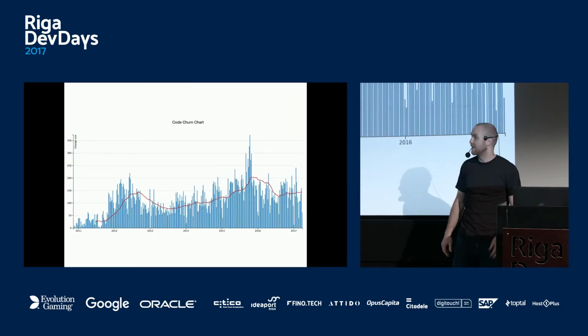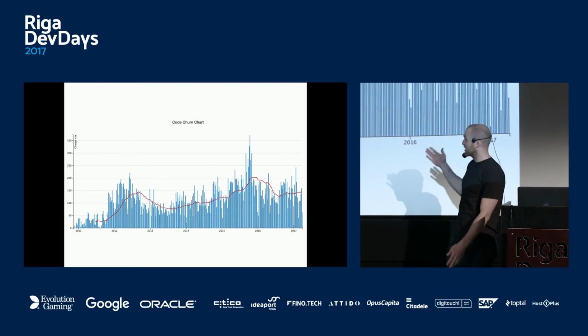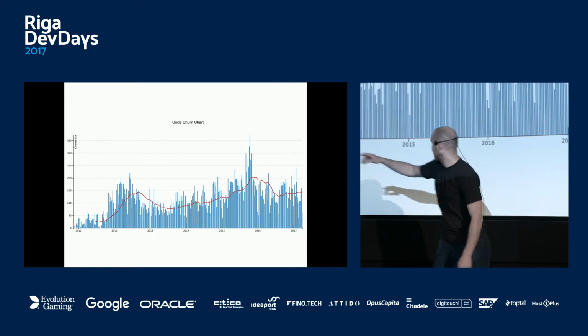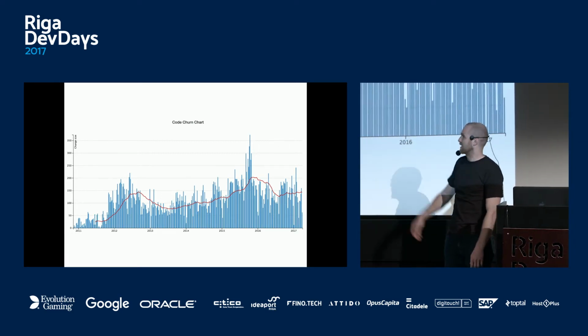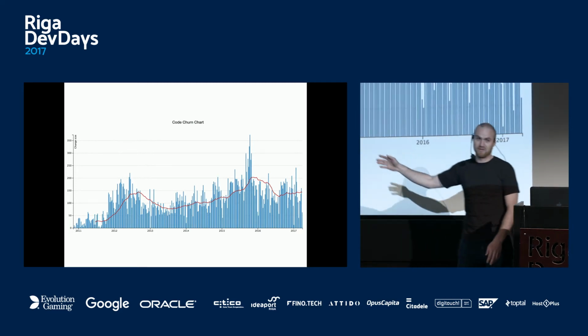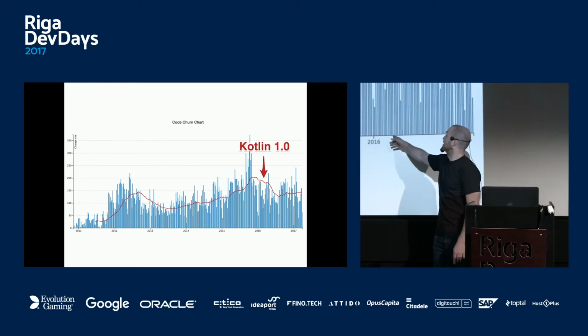So here is some analysis of how many commits over years they made. As you can see, this is not a very new language. The horizontal axis is time, so this is 2011, this is 2017. And the vertical axis is how many commits per month were made. So you can see it's been developed since 2011. So it's not very new. The first release was about a year ago, 2016.